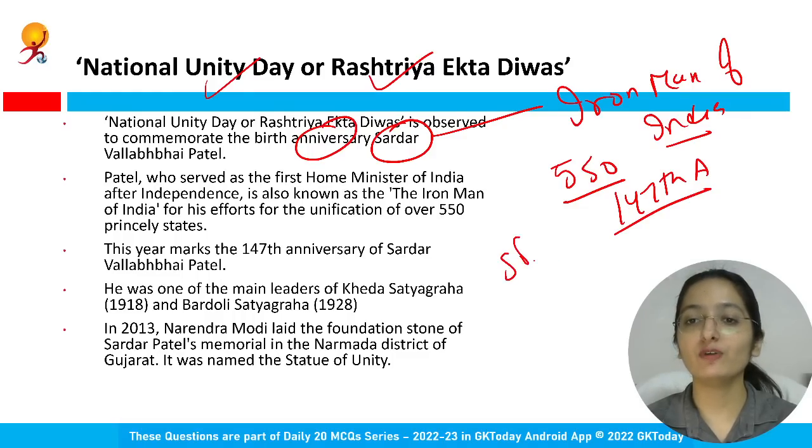And Statue of Unity in Narmada district of Gujarat. This is a foundation stone, basically a stone for Sardar Patel's memorial, right? So Statue of Unity it is named as.